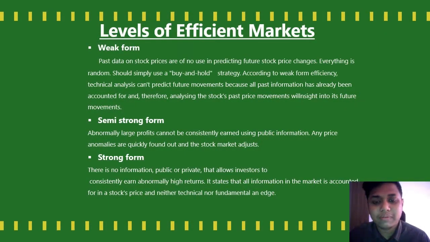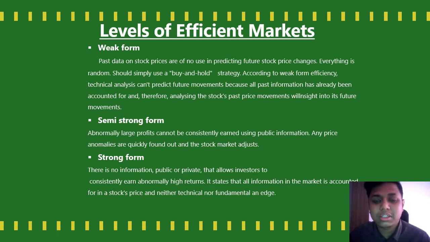There are three levels of efficient markets. Firstly, weak form. Past data on stock prices are of no use in predicting future stock price changes. Everything is random in this form. One should simply use a buy and hold strategy. According to weak form efficiency, technical analysis cannot predict future movement because all past information has already been accounted for, and therefore analyzing the stock's past price movement will give no insight into its future movement.